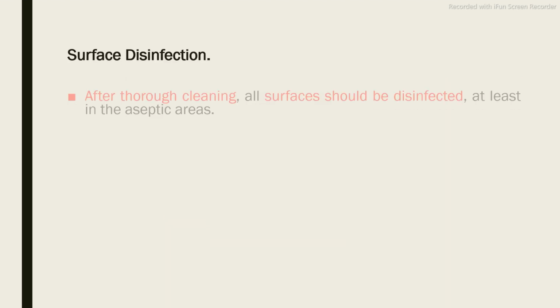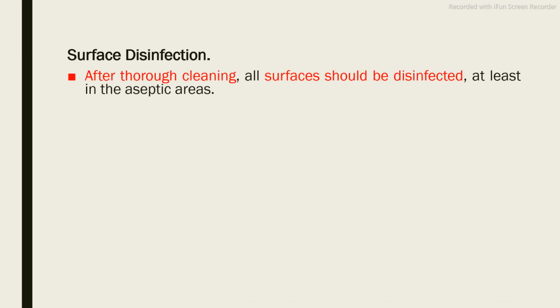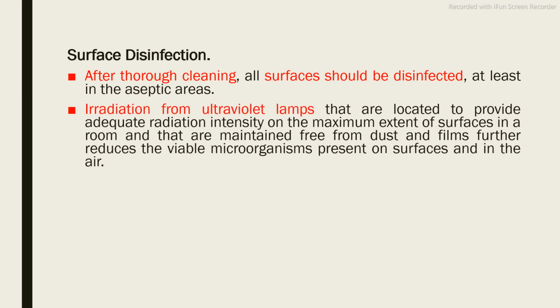Then surface disinfection. After thorough cleaning, the surfaces should be disinfected, at least in aseptic areas. And how to disinfect these areas? By means of UV radiation. UV lamps are always turned on in these aseptic cabinets. So what is the role of these UV lamps? UV light is a highly penetrating light. It will directly penetrate the microorganism and destroy it. So that is the role of UV lamps.